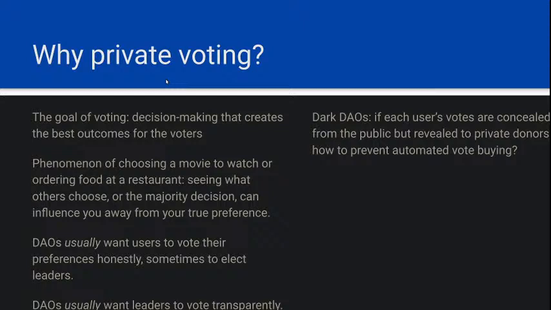So DAOs usually want the users to vote their preferences honestly, and especially to elect leaders. That's why voting booths have a curtain. You don't want anyone to watch you vote, so you can vote who you really want. But then when you go home, you want to trust that the machines will actually do what they say that they do. But once the leaders are elected, you usually want your leaders to vote transparently.